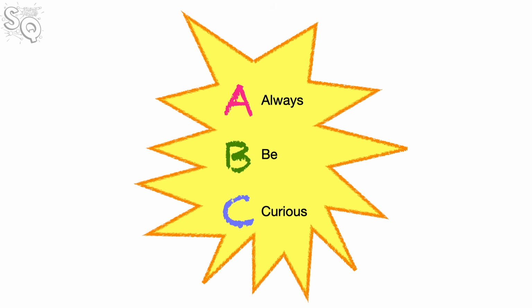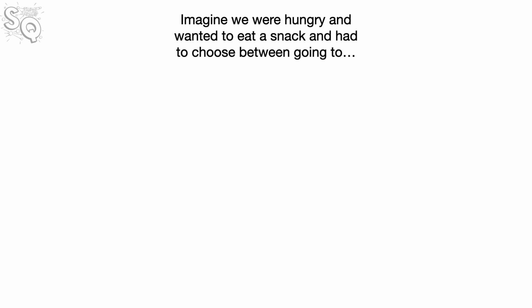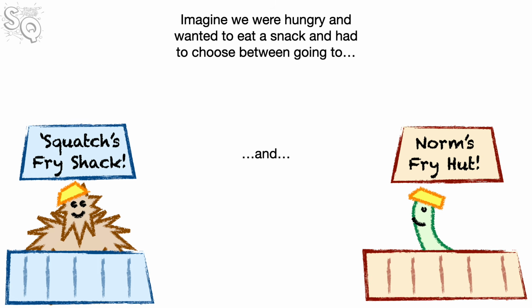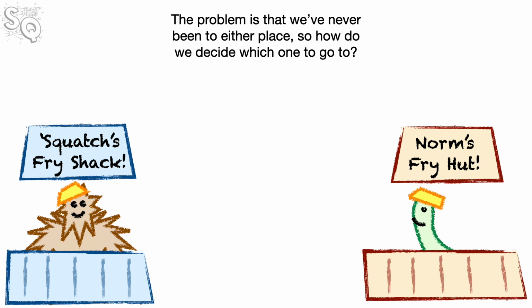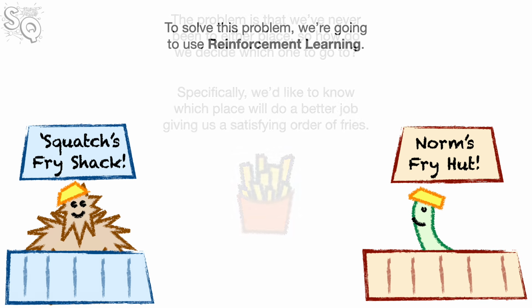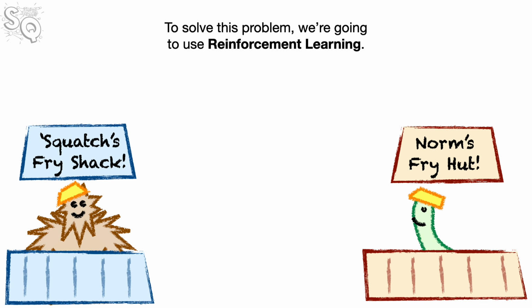Imagine we were hungry and wanted to eat a snack and had to choose between going to Squatch's Fry Shack and Norm's Fry Hut. The problem is that we've never been to either place, so how do we decide which one to go to? Specifically, we'd like to know which place will do a better job giving us a satisfying order of fries. To solve this problem, we're going to use reinforcement learning.